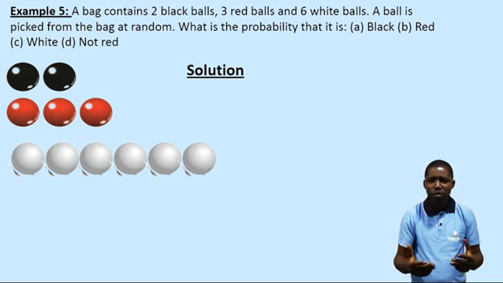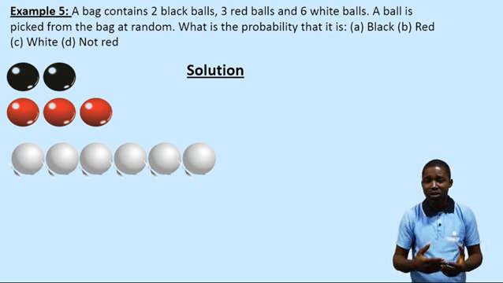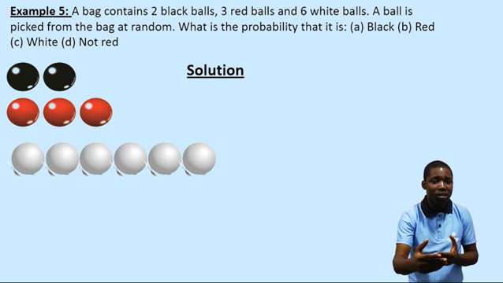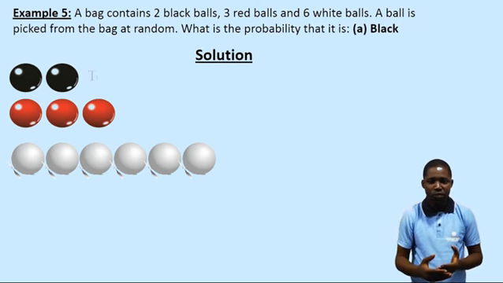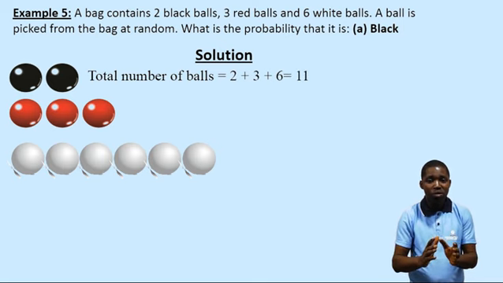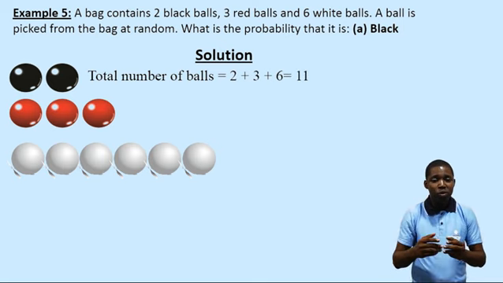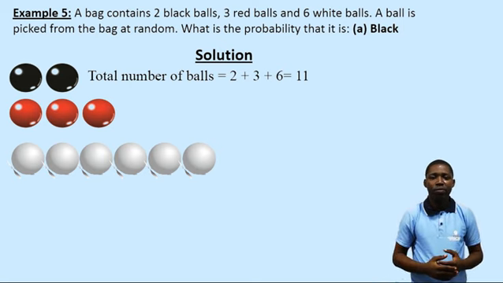The first thing I will do, irrespective of whether the question is asking me or not, as long as I'm solving the probability question, is to add the total number of balls. That is 2 plus 3 plus 6. And that will give me what? 11. So my total number of balls, which is my possible outcome, which is also my sample space, is 11. Now let's take the first question.